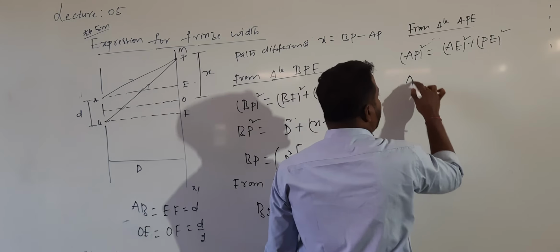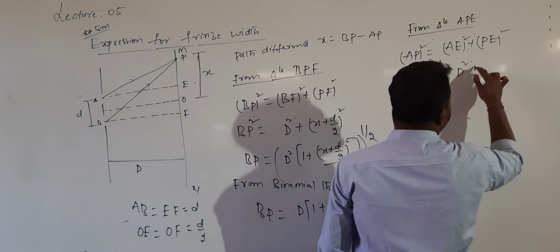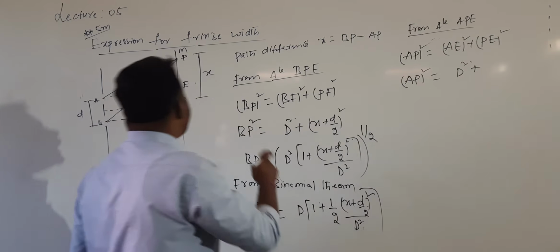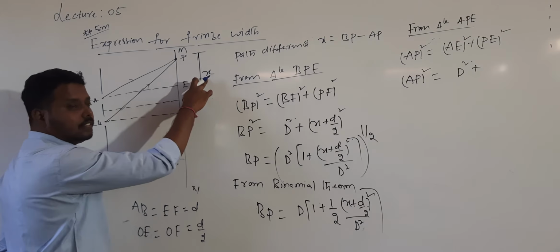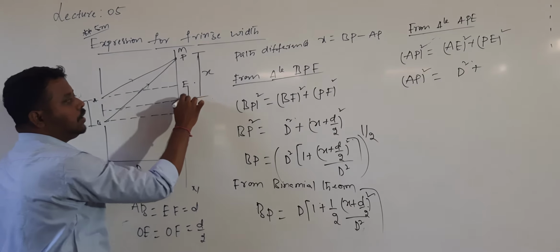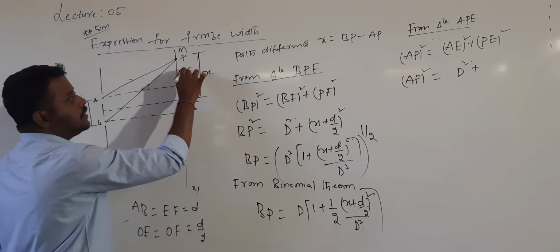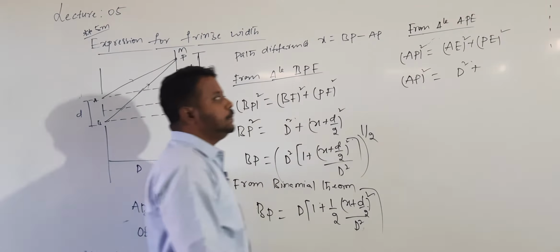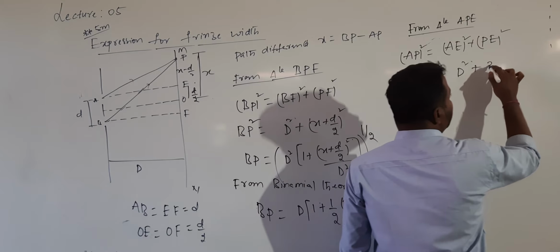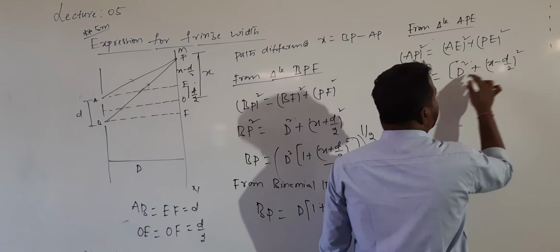From this, AP squared is equal to AE squared plus PE squared, which is d squared plus PE squared. What is the value of PE? The distance from P to O is x, and the distance from E to O is d by 2. So this distance is x minus d by 2. Can I write PE as (x minus d by 2) whole squared?